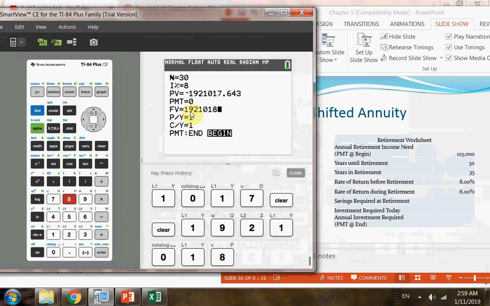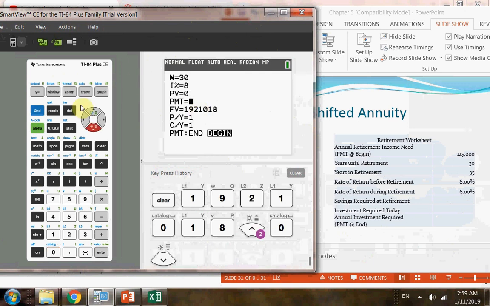All right. So the present value for the retirement is the future value for the period of working. Okay. And then I'm going to have a 0 for the present value. Okay. This is the working time period, the 30 years from now until you retire. Okay, that's a different time period. So the 1.9 is a future value now, it's not present value. And then you solve for the payment. You hit alpha, enter.